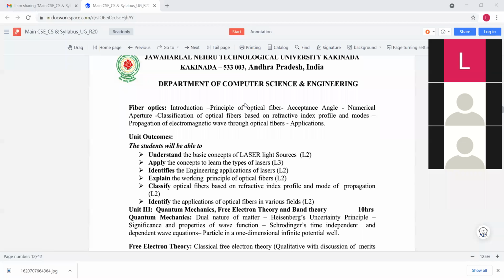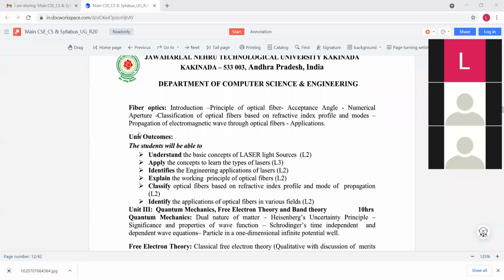Optical fiber works on the principle of total internal reflection. That will be discussed clearly in depth in the chapter. And also we discuss the acceptance angle, numerical aperture, classification of optical fiber based on refractive index, and also based on modes.